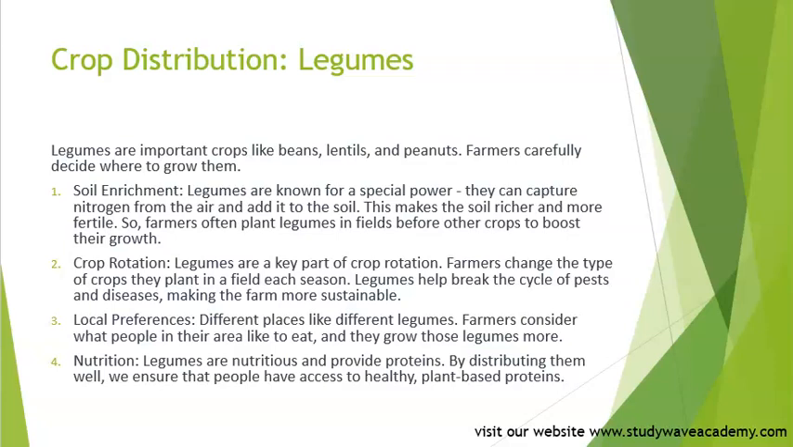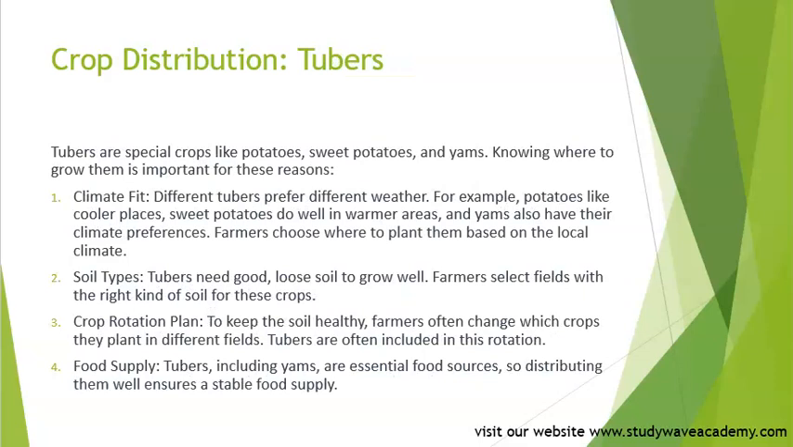Okay, good. So crop distribution and tubers. Tubers are special crops like potatoes, sweet potatoes, and yams. Knowing where to grow them is important for these reasons. Climate fit. Different tubers prefer different weather. For example, potatoes like cooler places.